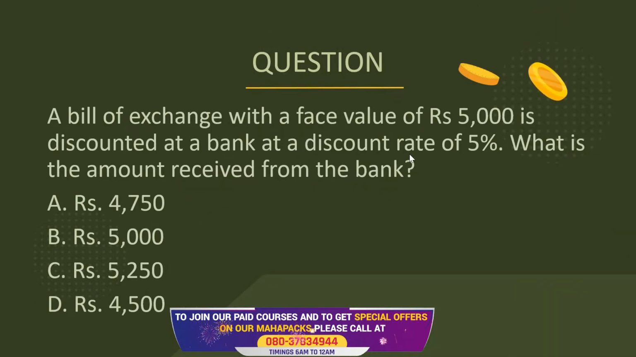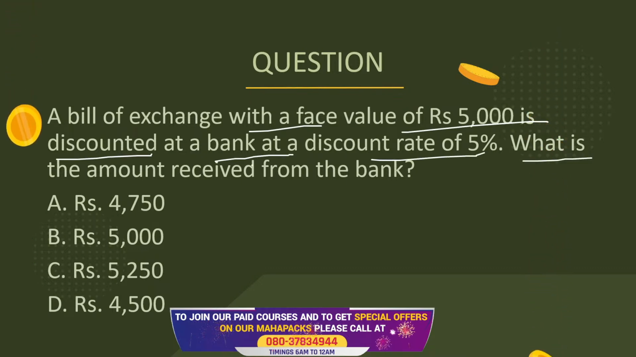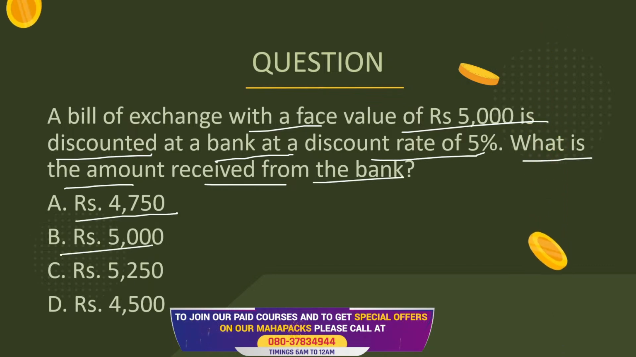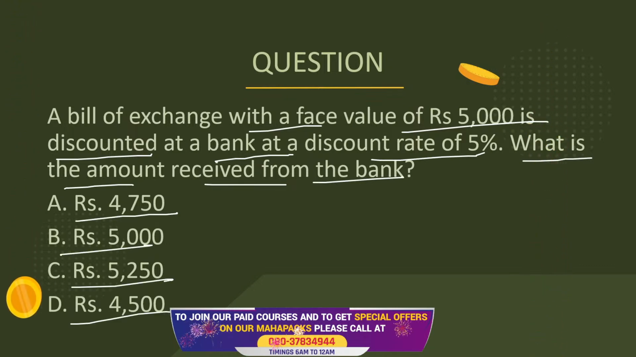Next point, there's a bill of exchange with the face value of rupees 5,000 that is discounted at the bank at a discount rate of 5%. What is the amount received from the bank? 4750, 5000, 5250 or 4500?